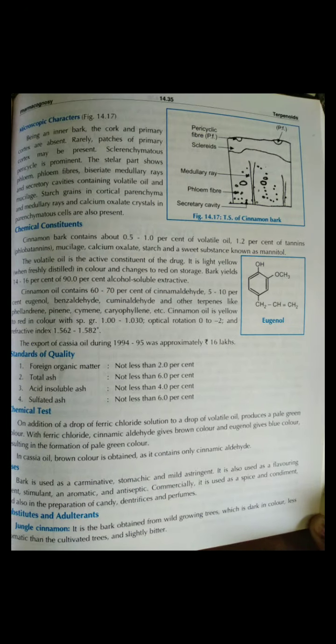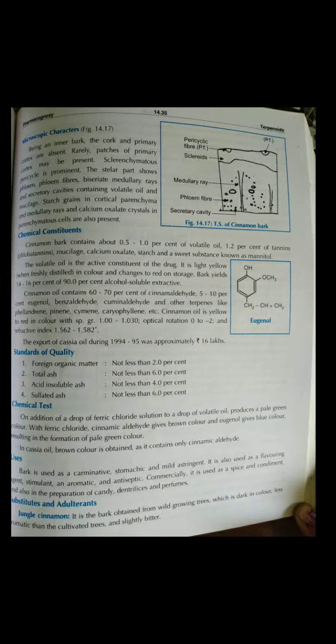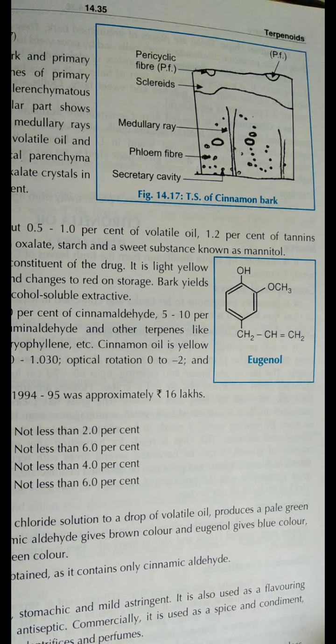Here is the transverse section of the cinnamon bark. Being an inner bark, the cork and primary cortex are absent, though rarely patches of primary cortex may be present. Then the sclerenchymatous pericycle is prominent.